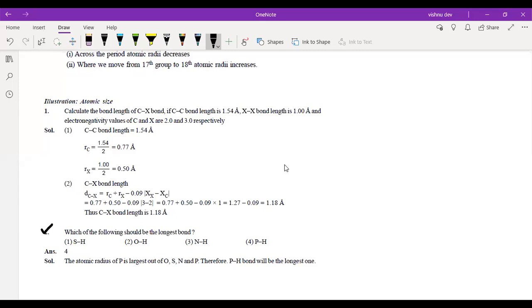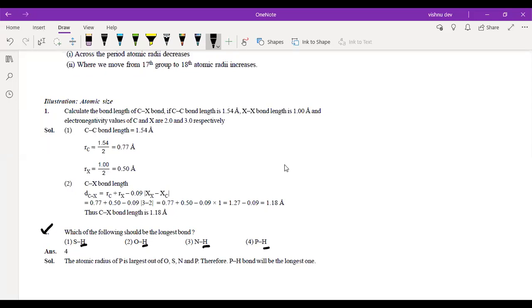Why? Because see this, these are all bonds of your hydride, and the size is of sulfur, oxygen, nitrogen, phosphorus.